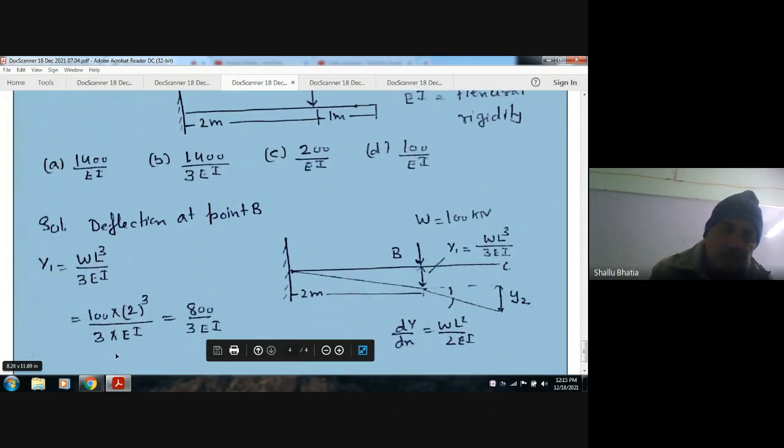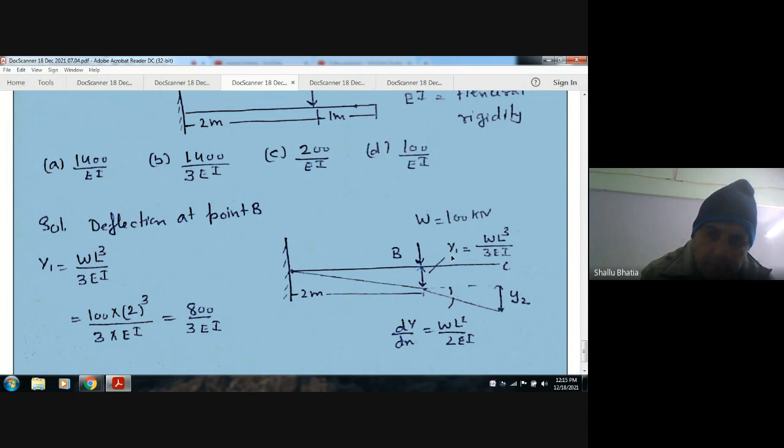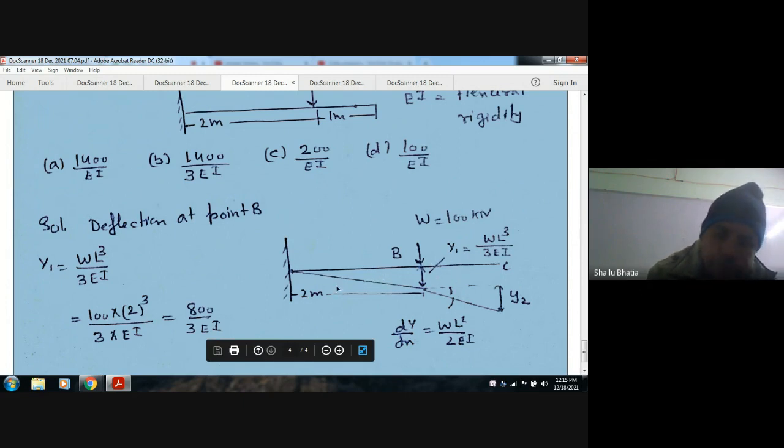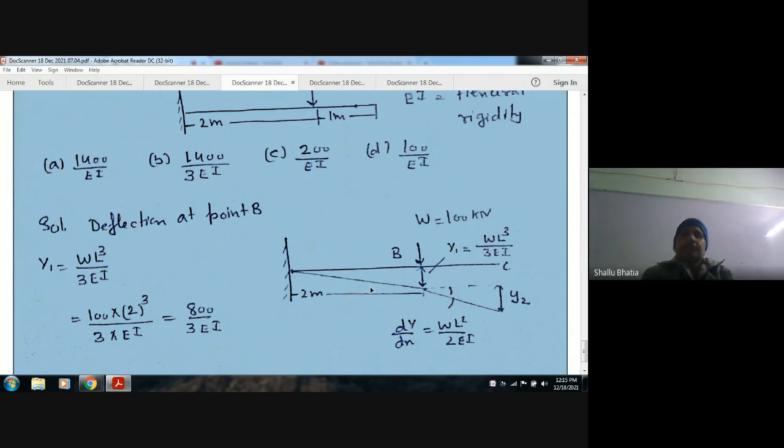Now we have to find out the deflection at this point. At this point the deflection is y1 equal to WL³ by 3EI. Because if we don't consider this portion, then we can use the formula for a cantilever with a point load at one end. So y1 is W L³ by 3EI. Okay, fine.